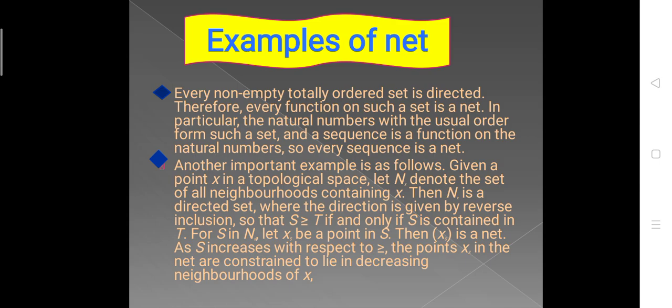Another important example is as follows. Given a point x in a topological space, let N_x denote the set of all neighborhoods containing x. Then N_x is a directed set where the direction is given by reverse inclusion, so that S is greater than or equal to T if and only if S is contained in T. For S in N_x, let x_S be a point in S. Then x_S is a net. As S increases with respect to greater than or equal to, the points x_S in the net are constrained to lie in decreasing neighborhoods of x.